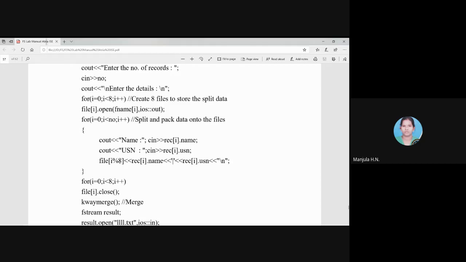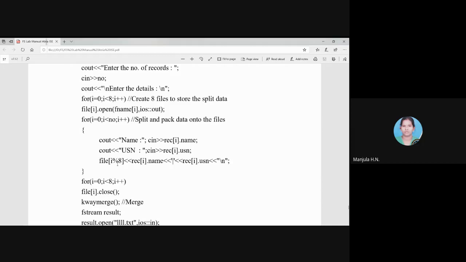What is this I modulus 8? As I told you guys, maximum 8 files we can create, that is 0 to 7. Okay. So if I value is 0, then file of 0. If I value is 1, file of 1. I value is 2, file of 2. Like this. If I value is 8, then what will be the file of modulus computation? 8 modulus 8 will be 0. So file of 0 again we are storing.